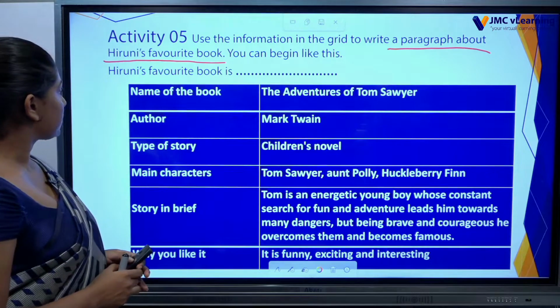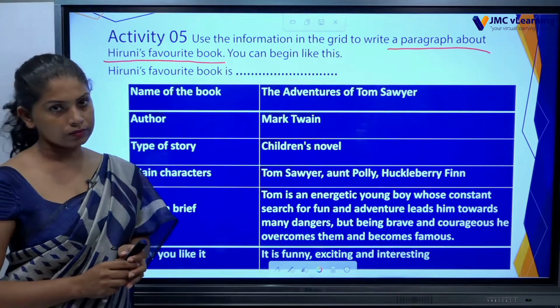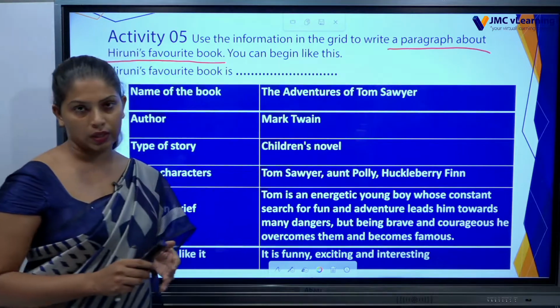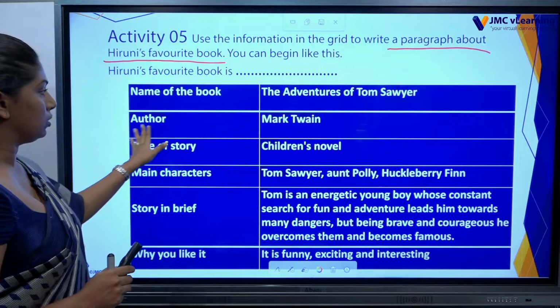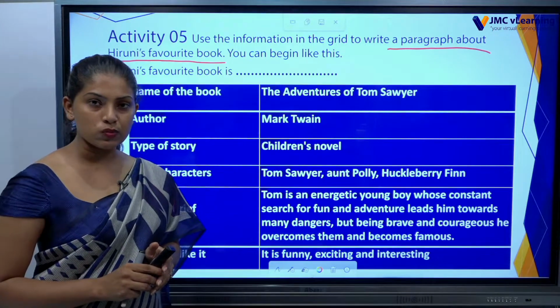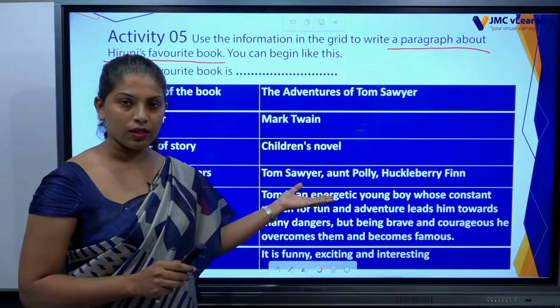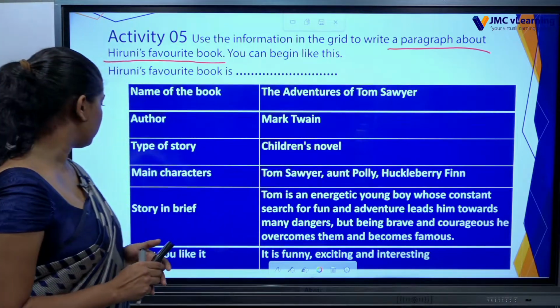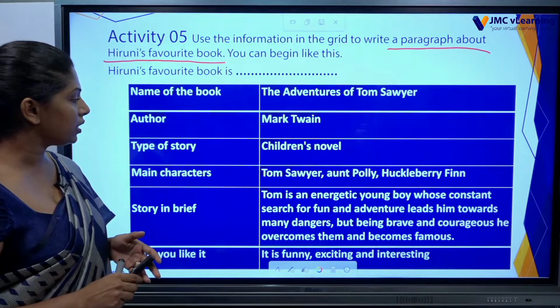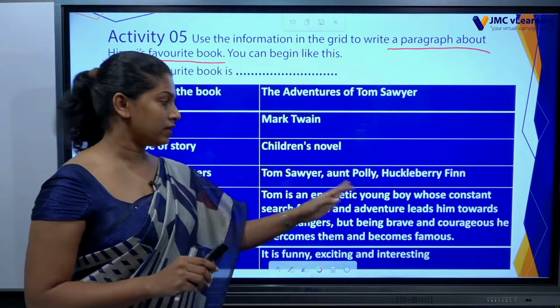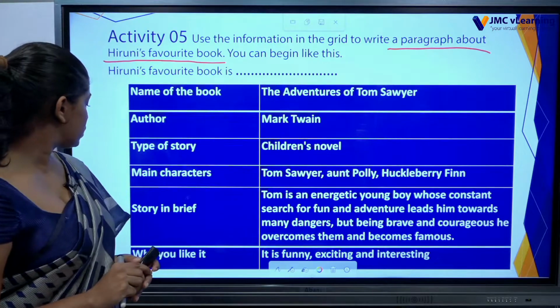Here it is described about a book. The name of the book is The Adventures of Tom Sawyer. Mark Twain is the author of this book. The type of story is a children's novel. The main characters are Tom Sawyer, Aunt Polly, Huckleberry Finn, like that. There are a few characters in this story.